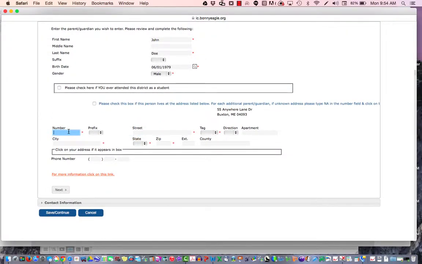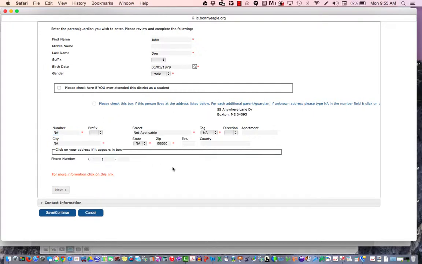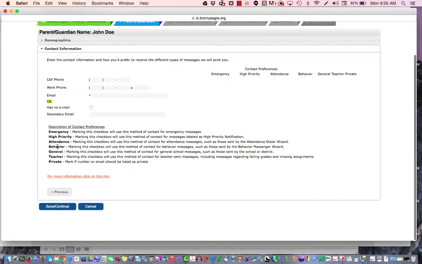If you're not sure what their address is, you can type in NA and then choose NA not applicable, and it'll fill in those fields for you. Otherwise, please put the address that the parent or guardian lives at. Click on Next.